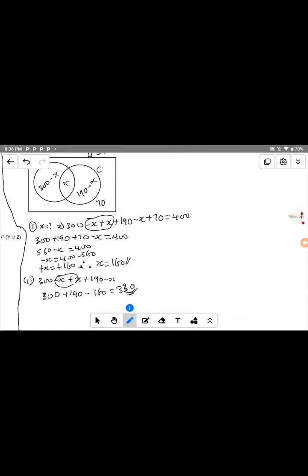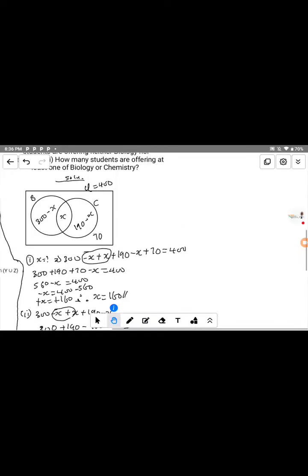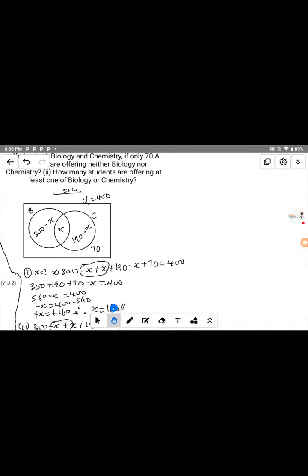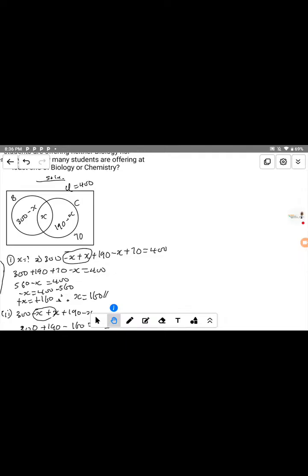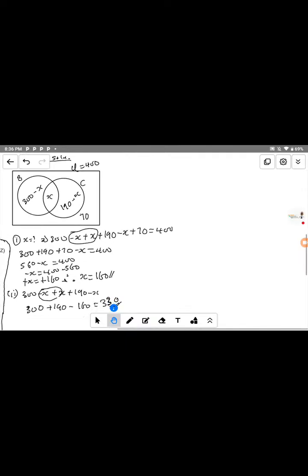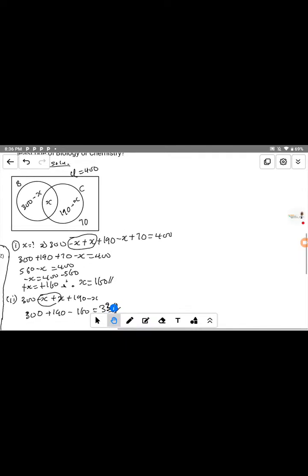How we get this, is it well understood? So the answer to figure 2 is 330. 330 are the number of students that offer at least one of biology or chemistry. So guys, I hope it is well understood, so we can move to the next question.